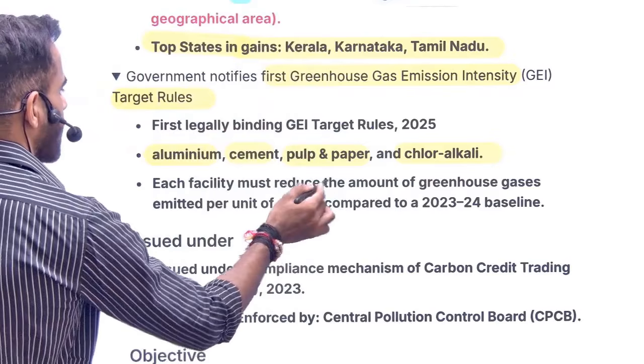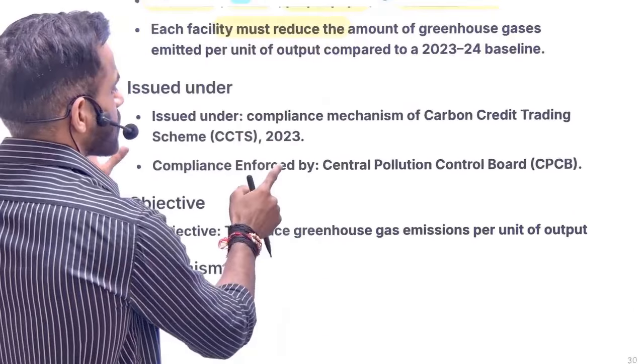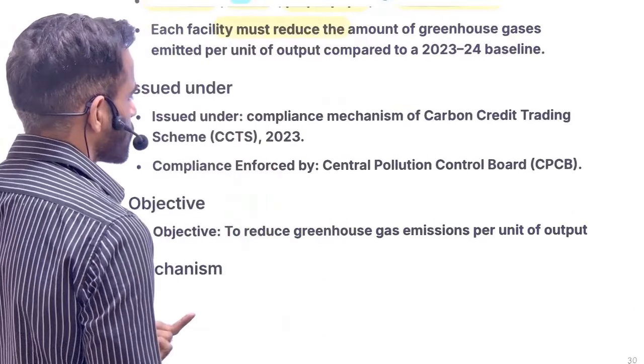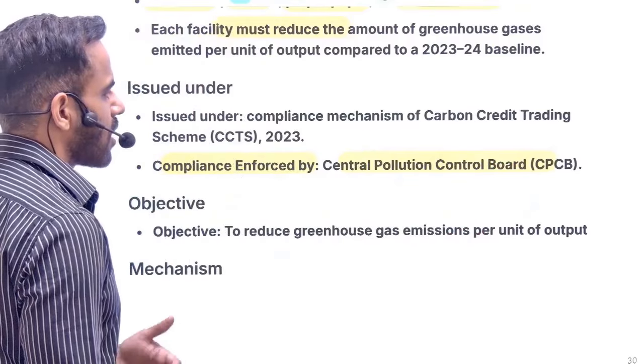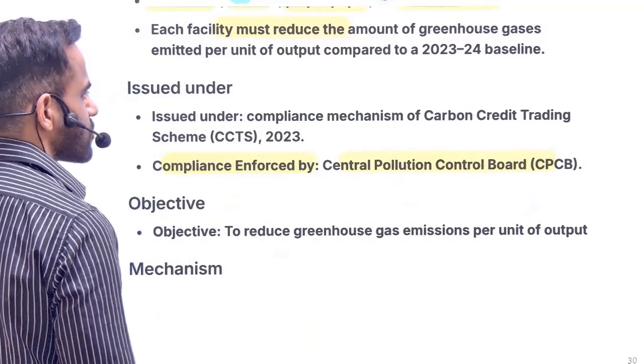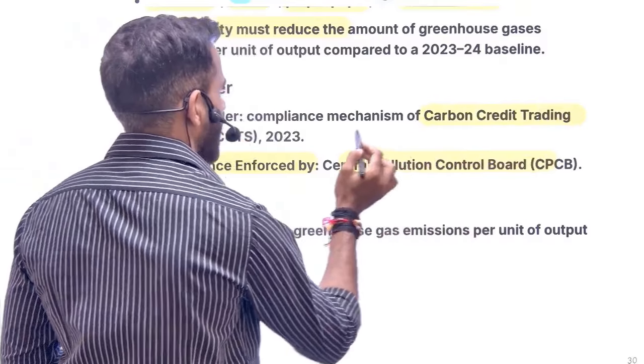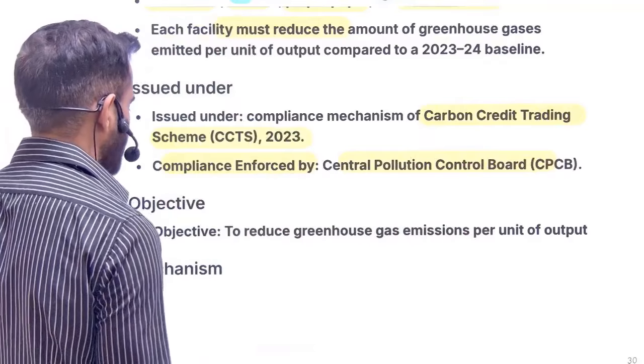They need to reduce the GHG emission. What if they are not able to? They will have to pay a fine. Who is going to ensure that they are complying? It is TPCB. Now, under which rules are they issued? They are issued as per the provisions of the Carbon Credit Trading Scheme 2023.